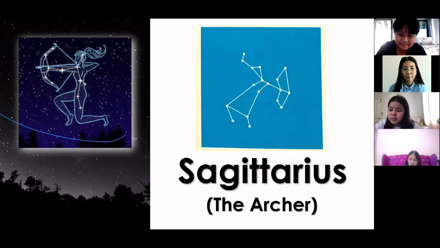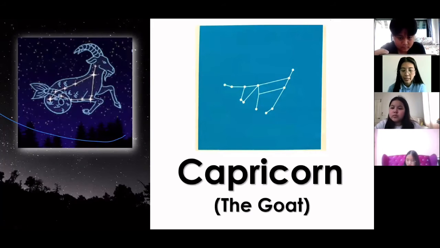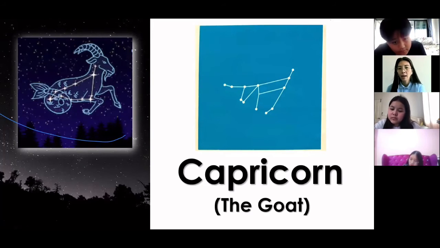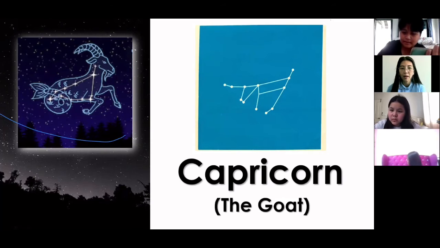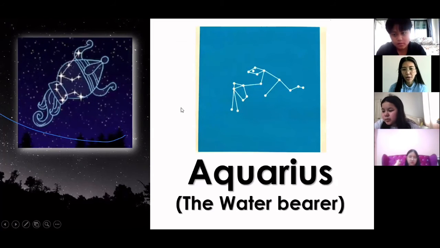Sagittarius, the archer. That is another zodiac constellation. Next we have Capricorn, the goat. The word Capricorn during ancient times refers to a creature in Greek mythology, a creature wherein half of its body looks like the goat and the other half of the body is the body of a fish. So Capricorn, the goat.